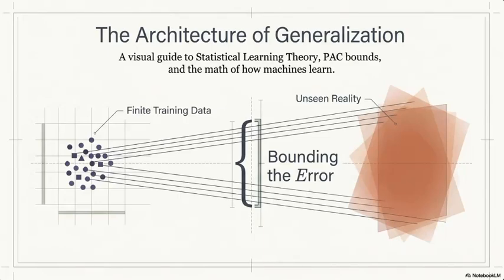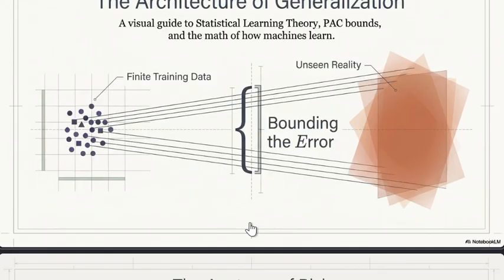Hey everyone, in this video we are going to talk about the architecture of generalization. So look at this picture. On the left we have a finite set of training points and on the right is the entire unseen reality. The learning algorithm draws lines from the training data outward, and the question is how far can those lines go before the error becomes large? Statistical learning theory gives us mathematical tools to bound that error, and that is the architecture of generalization which we are going to study.